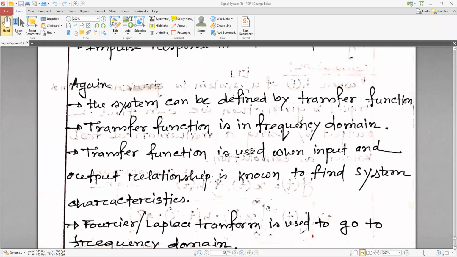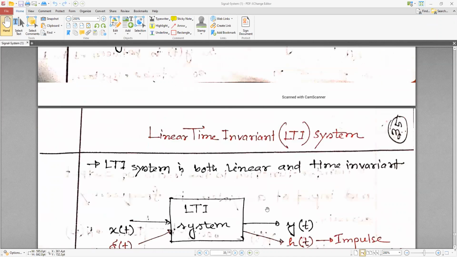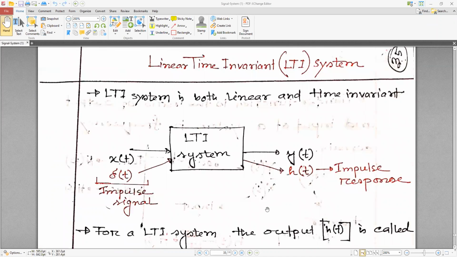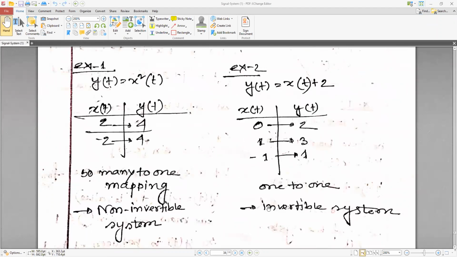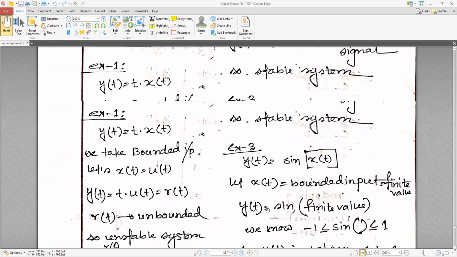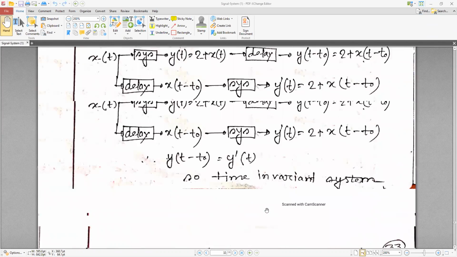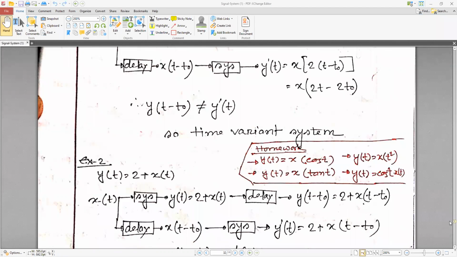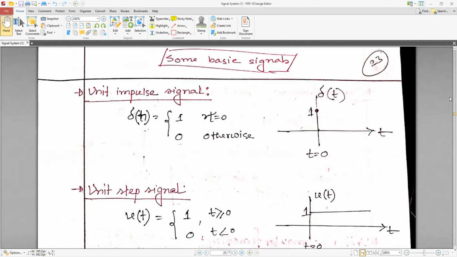So this is the convolution formula. For a linear time invariant system, there are many other things to know about this system. I will stop here, but let's discuss the initial parts for the midterm.